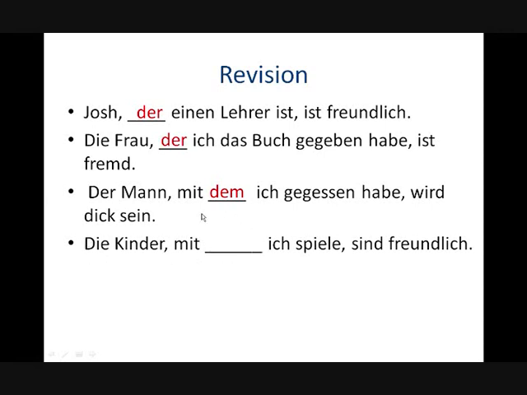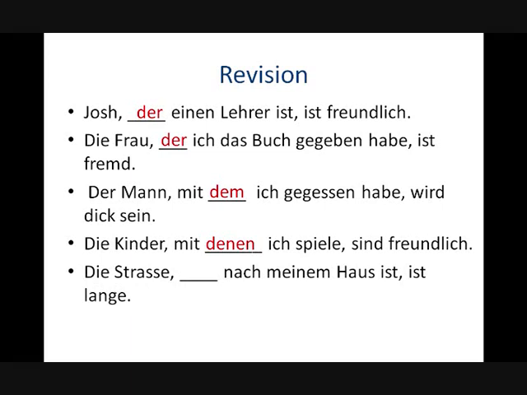So we have a plural relative pronoun here. We can see here that mit is acting upon our plural relative pronoun, and we know that mit triggers the dative case. So what is the dative plural relative pronoun? Oh, it's irregular. It's denen, not den. It's one of the irregular ones. In fact, it's the only irregular one that's not in the dative case. And when I say irregular, I mean when you compare it to the normal article changes.